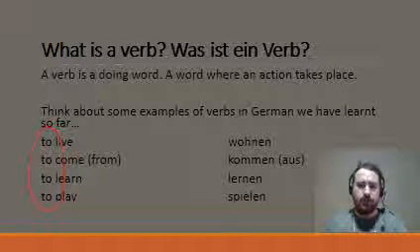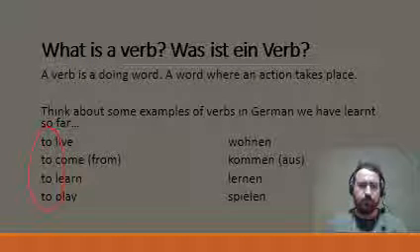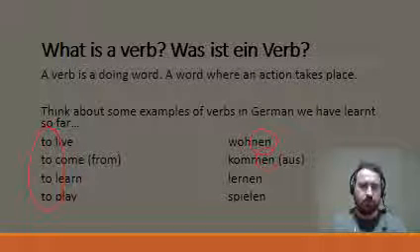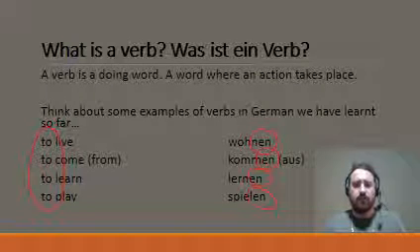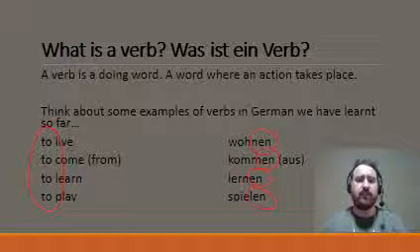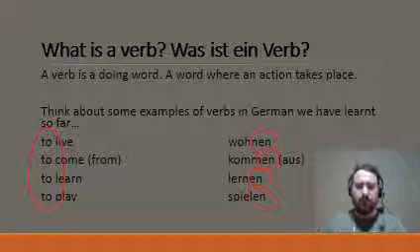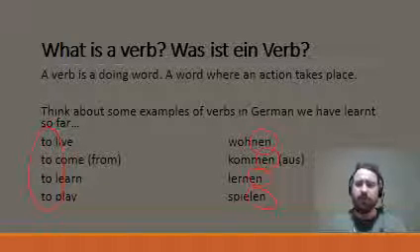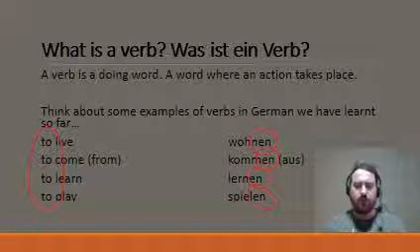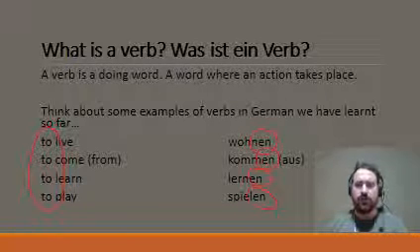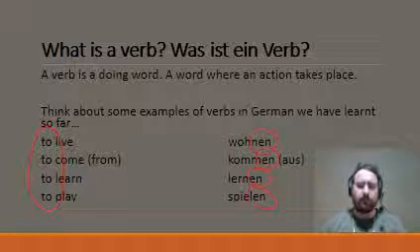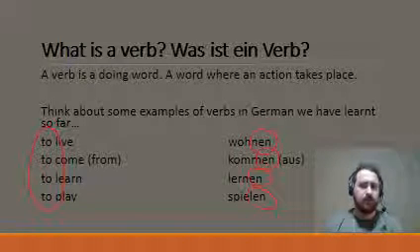In German, we don't have this at the start, but what we do have is all of our verbs, when we look at them in the dictionary, they all end in en. Something's going to happen when we start to use them in a sentence. But what you can see so far, if we look at these verbs in a dictionary, in what we call their infinitive form, before they're being used in a sentence, they're all in en. Wohnen, kommen, lernen, spielen. So when we start to introduce some verbs later in this topic, tanzen, hören, machen, you're going to all recognize that they all end in en.